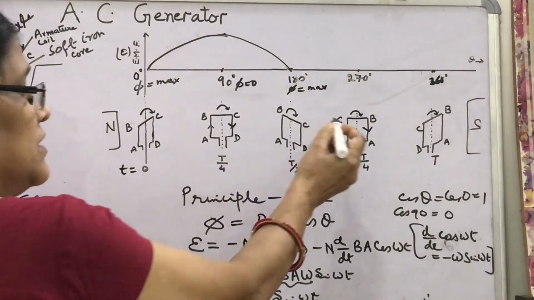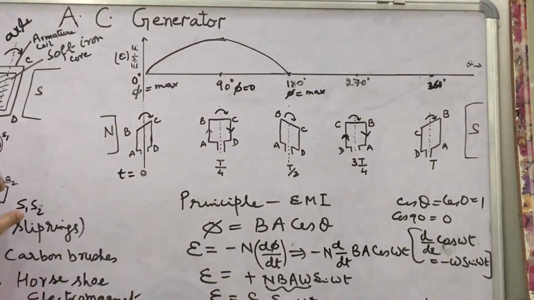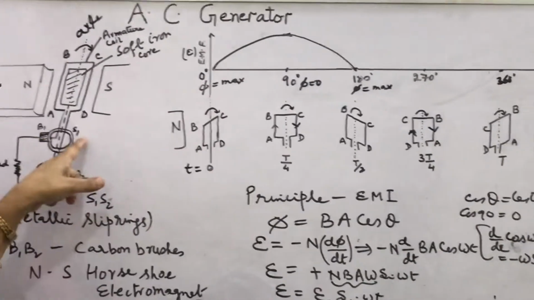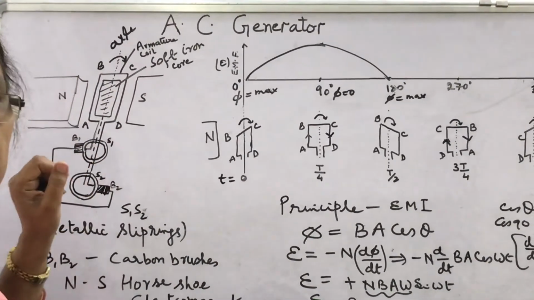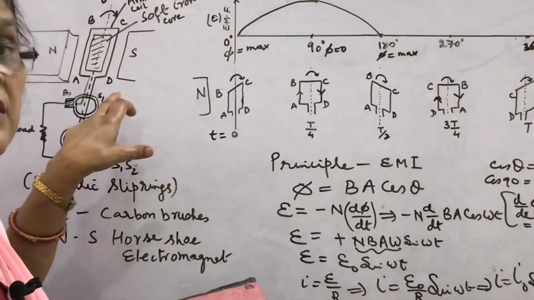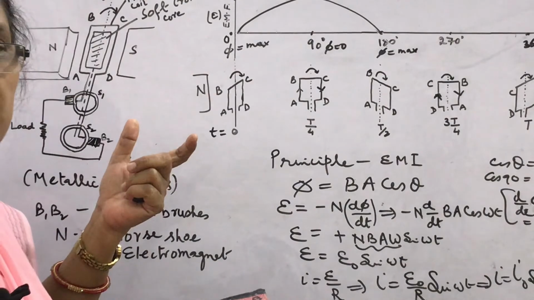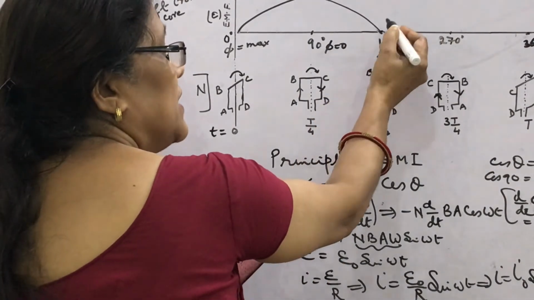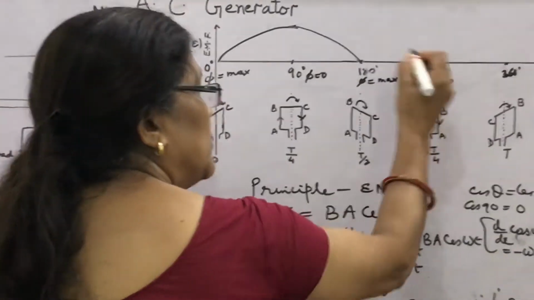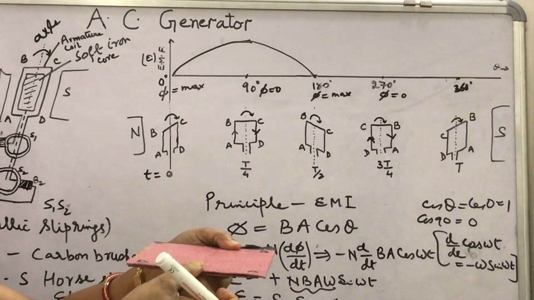Look here, this is the reverse, B to A, and this is the role of the slip ring here. That slip ring is always, S1 is attached with one end, S2 is attached with the other end. Then after half of the rotation, the direction of current changes, which is seen in the external circuit, and which we can show here, that at 270 degree the flux will become 0. We started AB upward at 180 degree, and here the flux becomes 0.